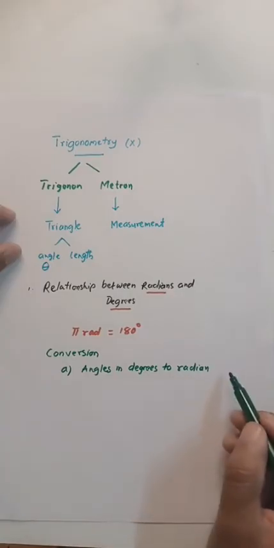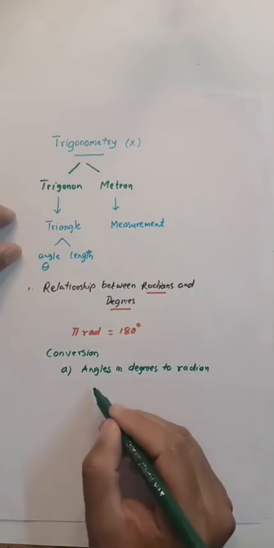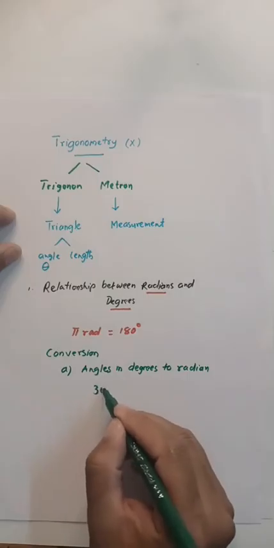Angles and degrees to radian convert. So let me go to angle in degree. Let me take one angle in degree. Suppose if I have 30 degree.